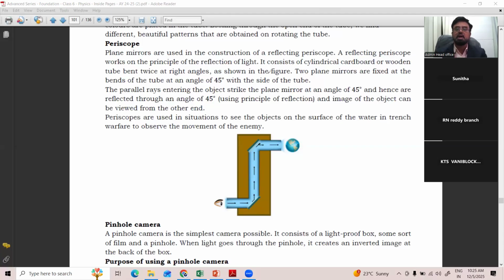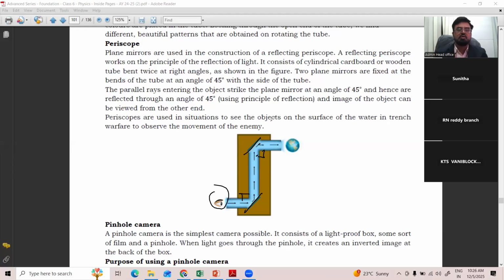It consists of a cylindrical cardboard or wooden tube bent twice at right angles. Here it is bent once at a right angle, here also at a right angle. Two plane mirrors are fixed in the bent tube at an angle of 45 degrees. Here one mirror, at 45 degrees. The parallel ray from the object strikes the plane mirror at an angle of 45 degrees, and hence is reflected through an angle of 45 degrees using the principle of reflection. You know, angle of incidence is equal to angle of reflection. And the image of the object can be viewed from the other end, from here.